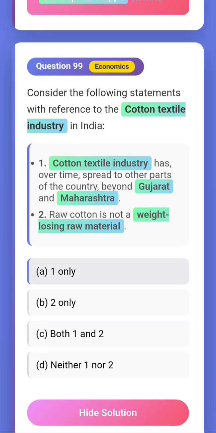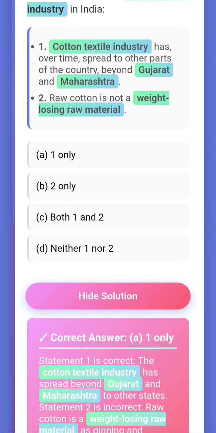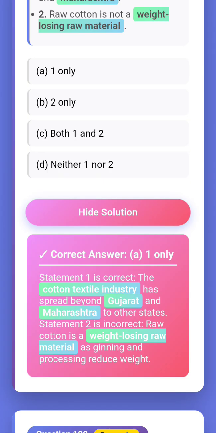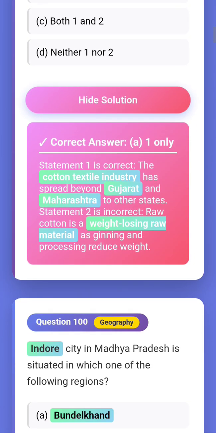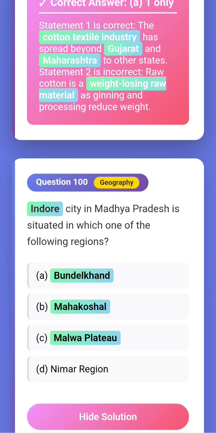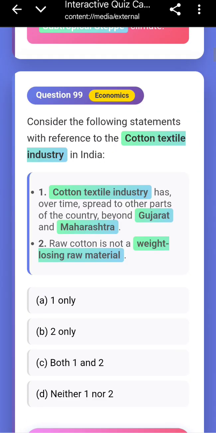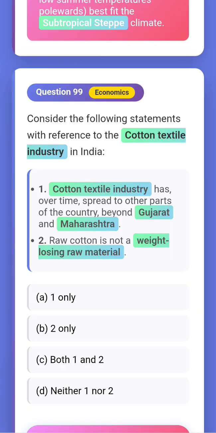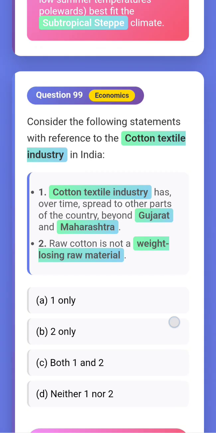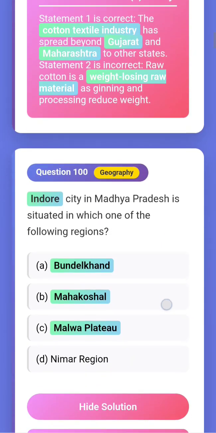So only A. Let us check the answer. Yes, the cotton textile industry has spread beyond Gujarat and Maharashtra to other states. And second, raw cotton is a weight-losing raw material. Is there any extra fact here? No, it's fine.